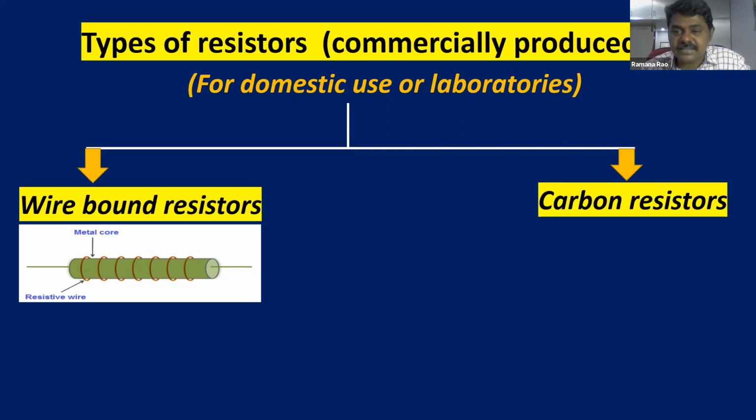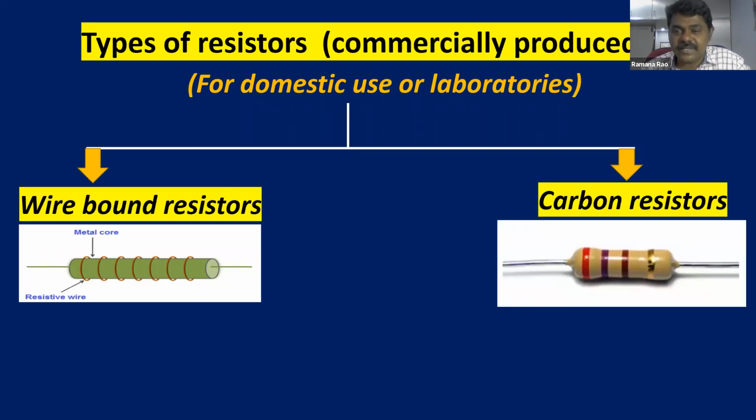These are the carbon resistors. In most electronic shops, you can see these kinds of components, which are used in LEDs and computers. So these are carbon resistors. You can see in the picture clearly the wire bound resistors and carbon resistors. Carbon resistors are compact and inexpensive, very cheap, whereas wire bound resistors are expensive.